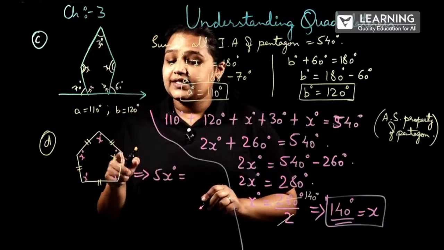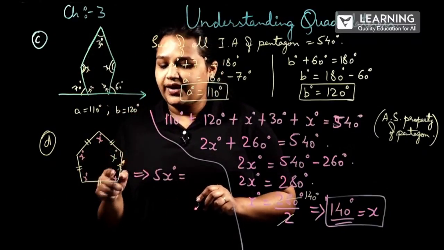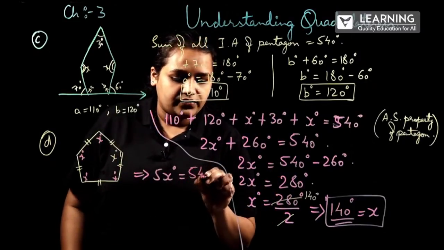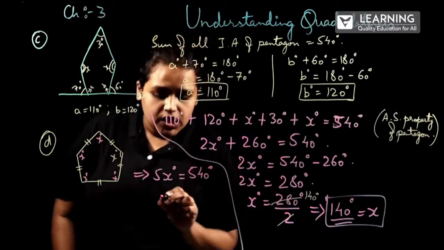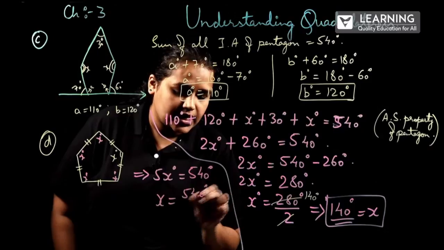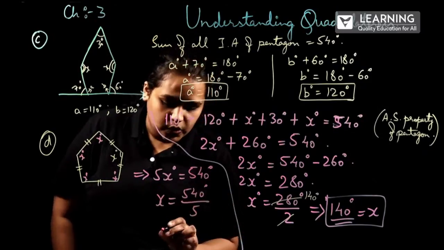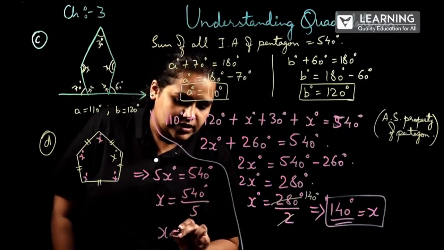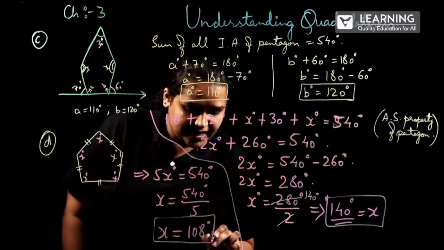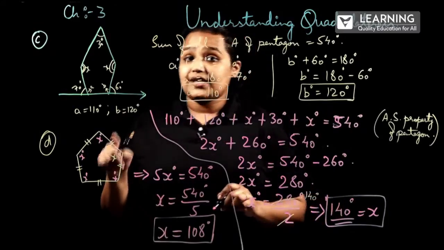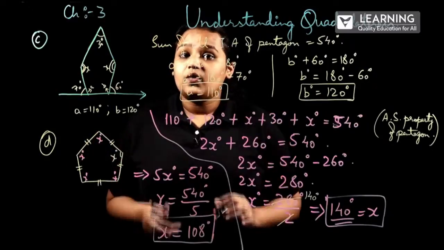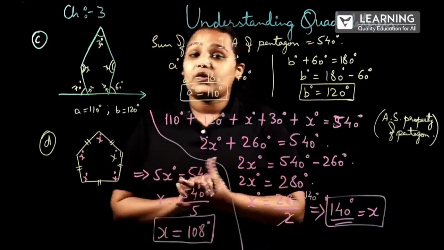So how many x are there? 1, 2, 3, 4, 5. So 5x, which is equal to 540 degree. Correct? So x value will be equal to 540 degree divided by 5, which means x value is 108. So each and every angle, each and every x value will be equal to 108. This is how we'll be solving the given questions.